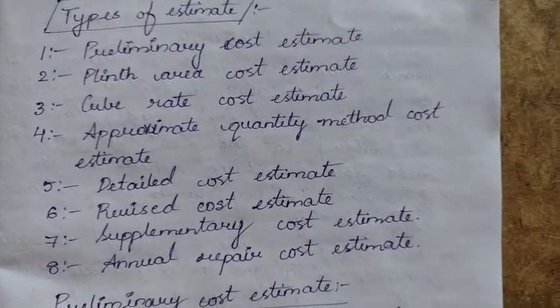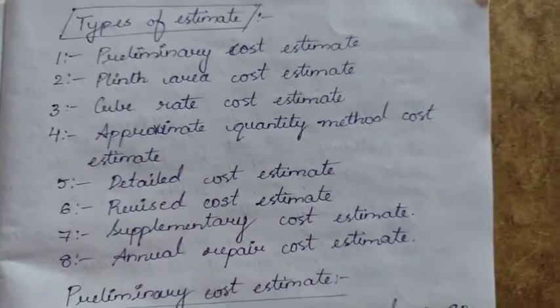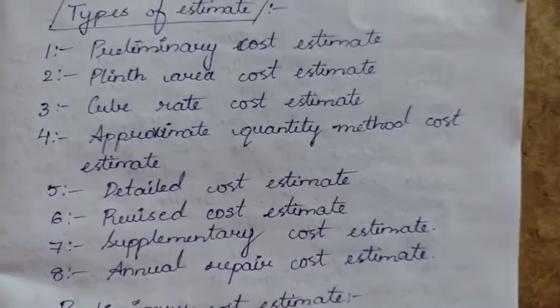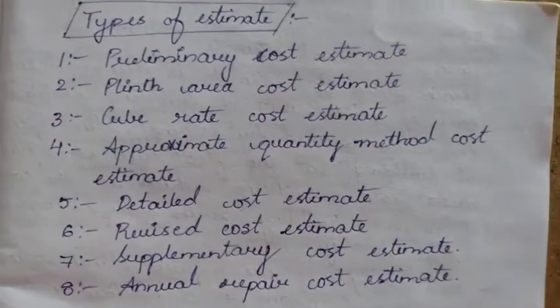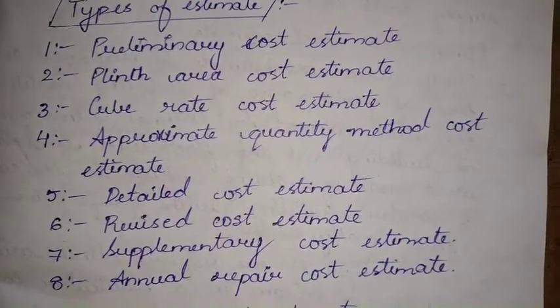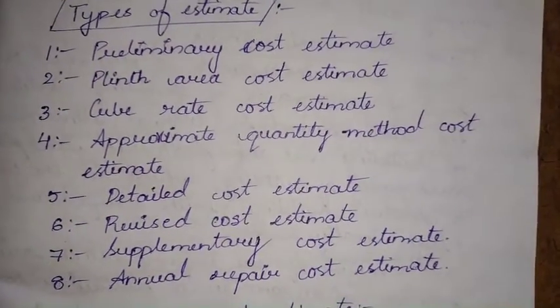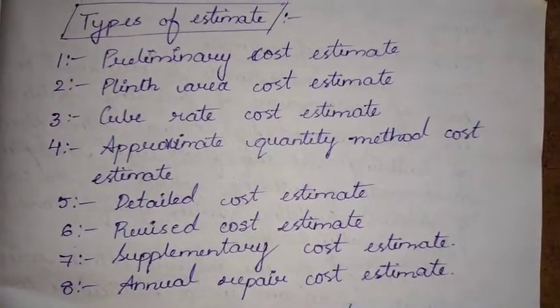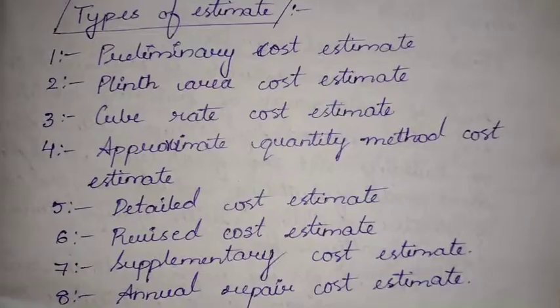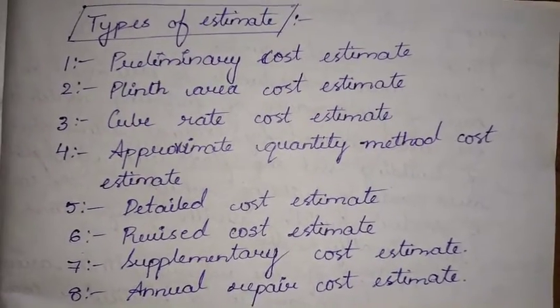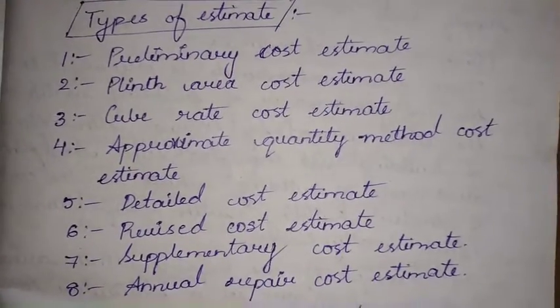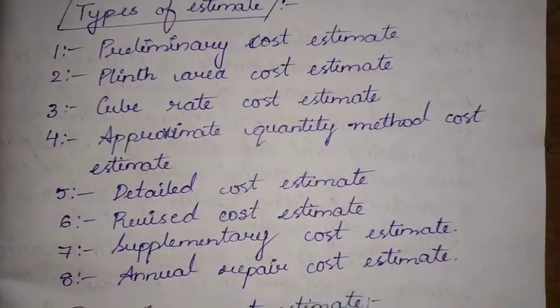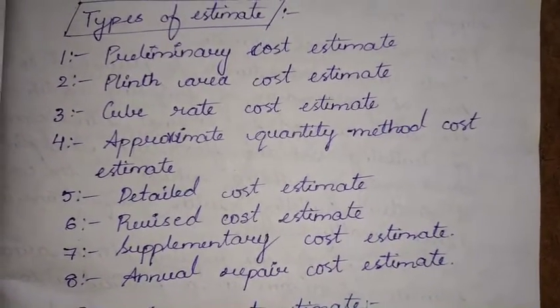Now let's go to the types of estimates. We have 8 types of estimates in total. I will be discussing them one by one. As this video is taking so long, I will divide it into 2 parts. In the first video, part 1, we will discuss the first 4 types of estimates, and in part 2, we will discuss the next 4 types of estimates.